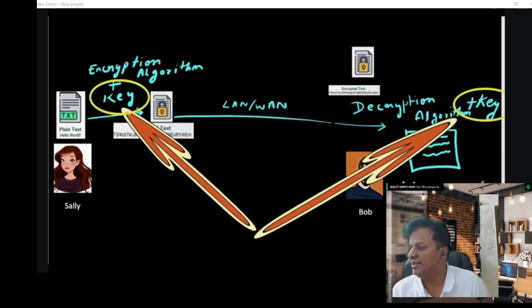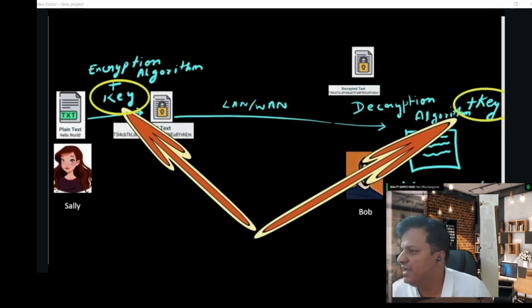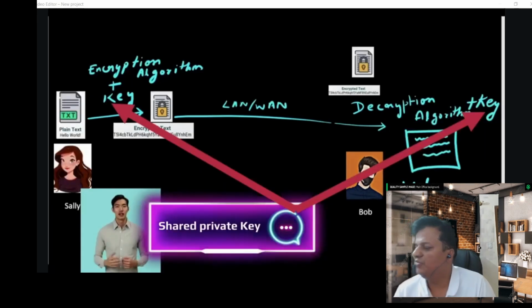There are two types of encryption. One is symmetric encryption, the other one is asymmetric encryption. In symmetric encryption, the key with which the data is encrypted and decrypted is the same, right? So here you can see the same key is used for encryption and decryption. Symmetric encryption says that the same key will be used for encrypting and decrypting the data on both sides, right?